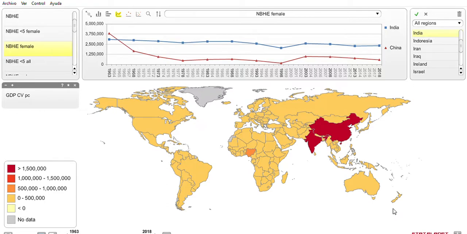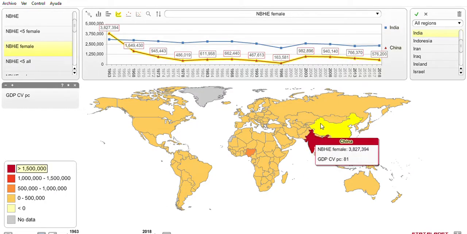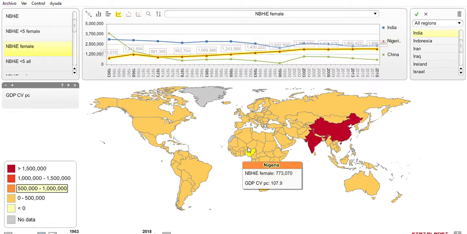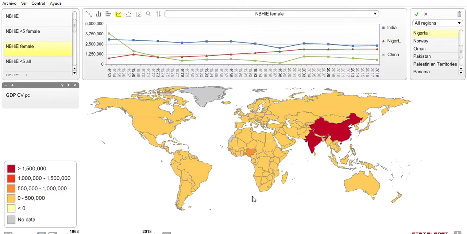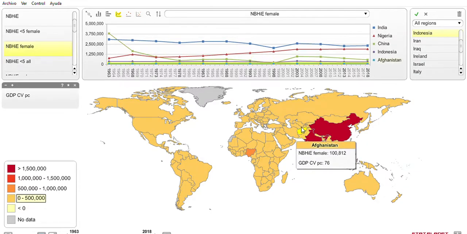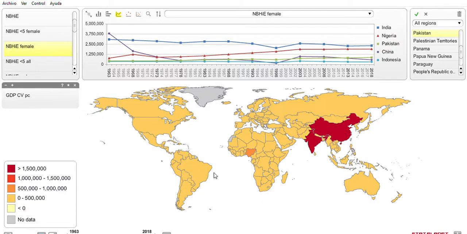You remember that in the net burden of health inequity, the difference was much higher. It was almost twice the level of net burden of health inequity in China than in India in 1961. But here they're closer, 3.8 million, China having at that time a much larger population. These are followed by Nigeria with the third largest, close to 2 million, and then other countries had lower levels, like Indonesia, Pakistan, and the countries with the largest population sizes, Brazil and Mexico.